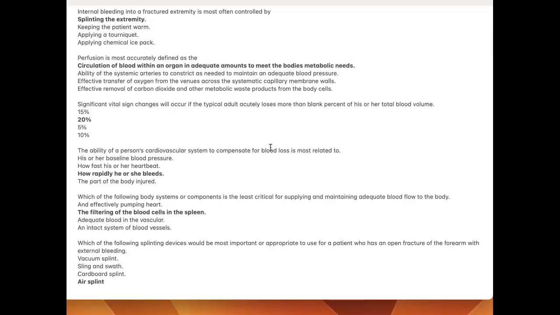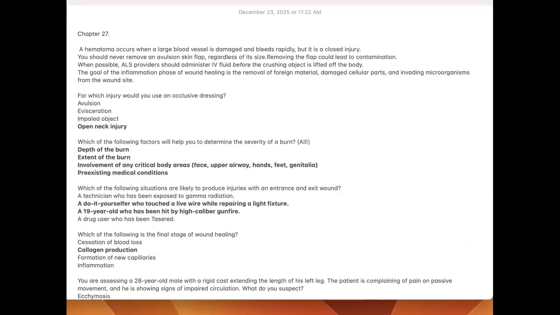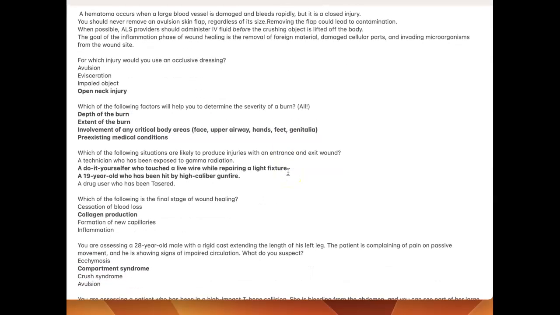Which of the following splinting devices would be most important or appropriate to use for a patient who has an open fracture of the forearm with external bleeding? Air splint. Chapter 27. A hematoma occurs when a large blood vessel is damaged and bleeds rapidly, but is a closed injury. True. You should never remove an avulsion skin flap, regardless of its size. Removing a flap could lead to contamination.